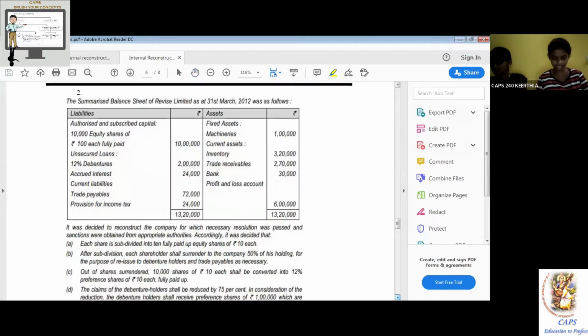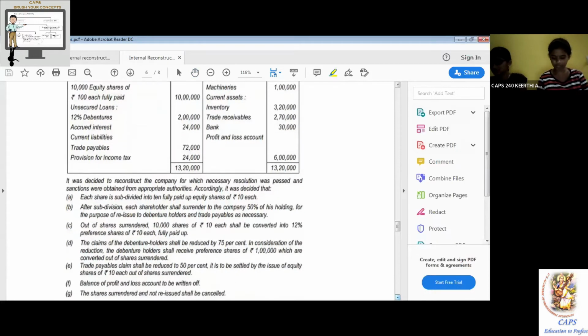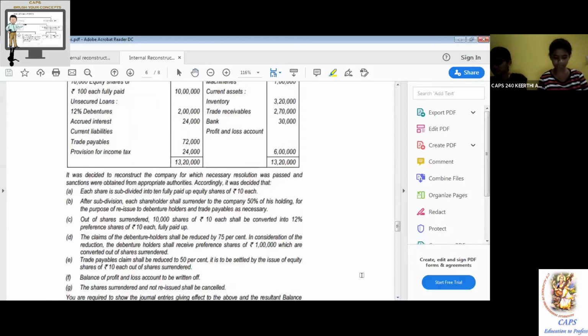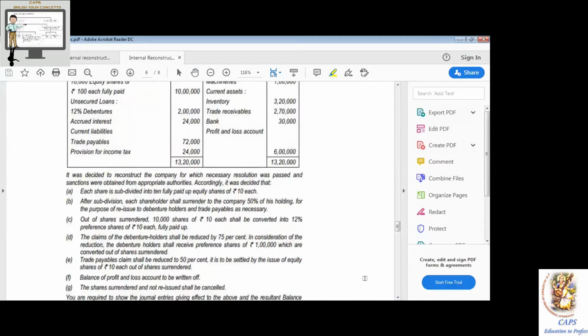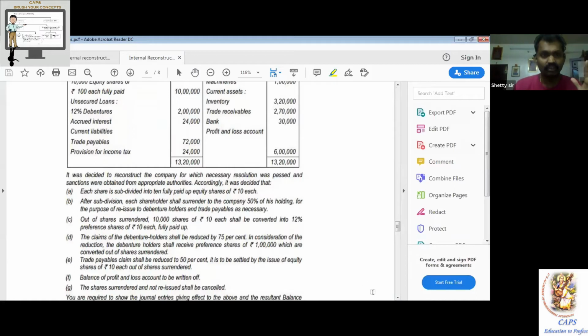It was decided to reconstruct the company, for which the necessary resolution was passed and sanction was obtained from appropriate authorities. Accordingly, it was decided that A, each share is subdivided into 10 fully paid up equity shares of rupees 10 each. So, subdivision. As of now, we have a 100 rupees share. Any change in the capital structure is called what? Internal reconstruction. Any change, isn't it?